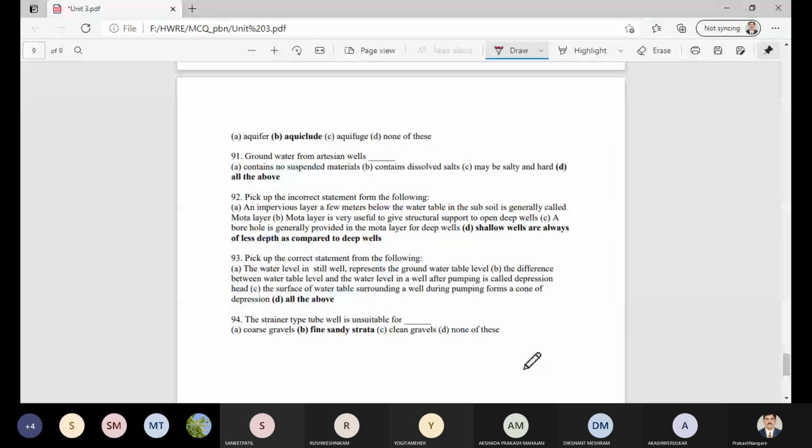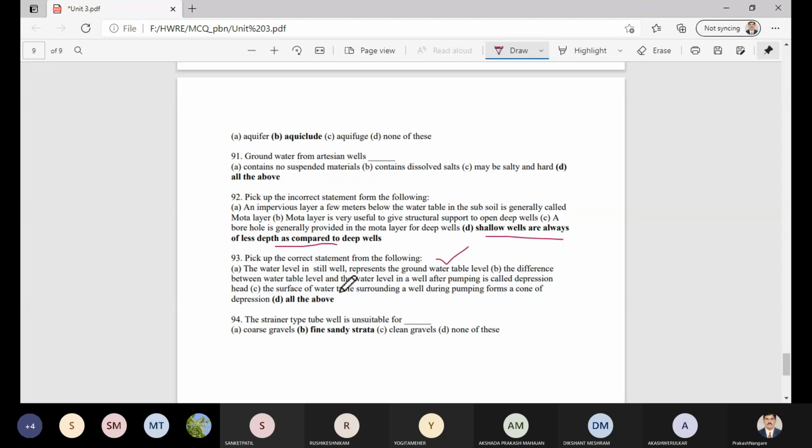Then groundwater from this artesian well, so all the parameters are correct. And the incorrect statement, that is shallow wells are always of less depth. This is the wrong option. And the correct statement, all the statements are correct. Water level in a steel well represents the groundwater table, correct.